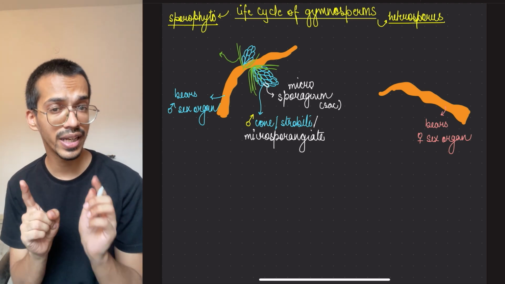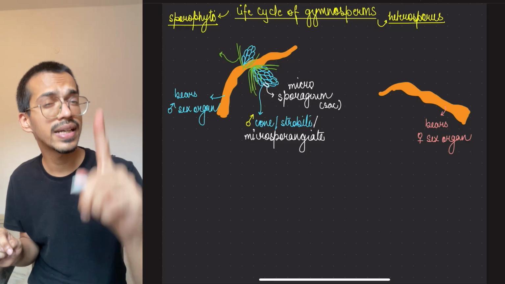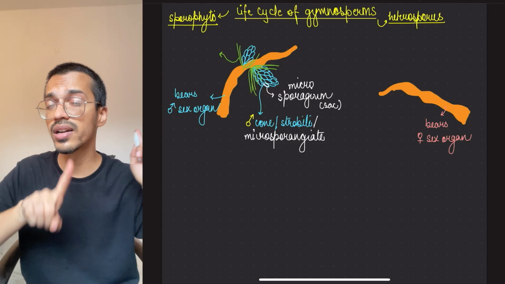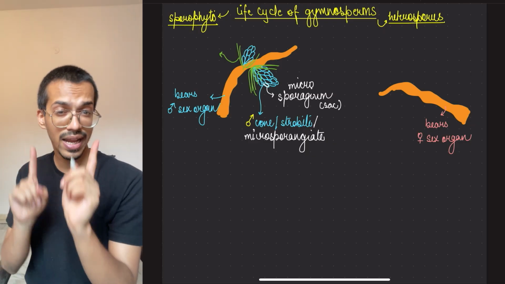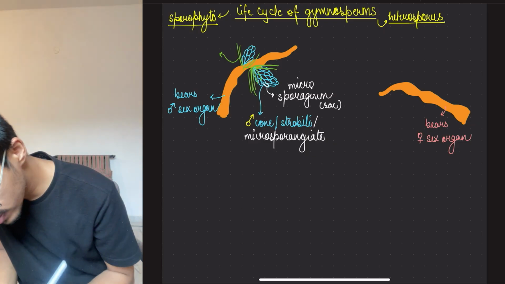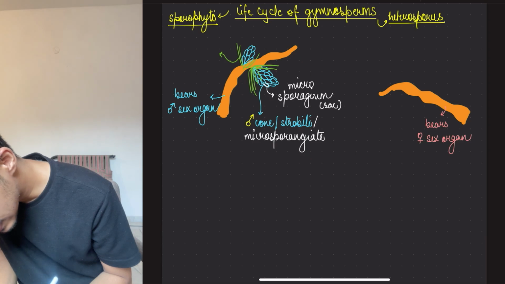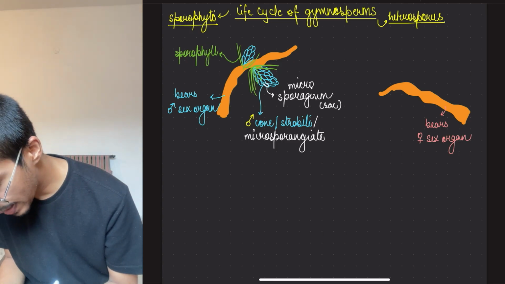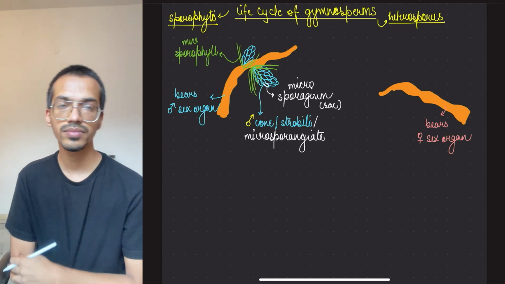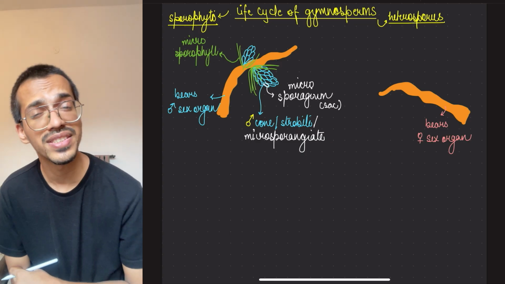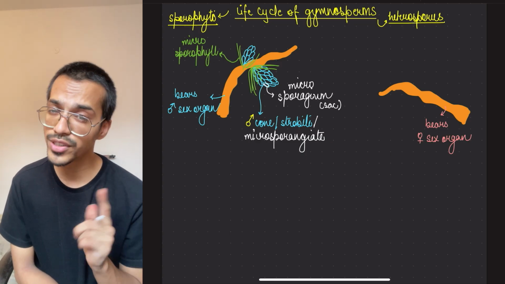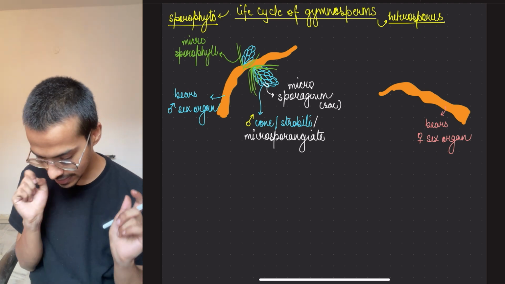By now it should be clear. If not, let me know in the comment section. I will make a short video so that you can see it all the time. If you want clarity, go back to the pteridophytes and find it out. Okay, so there is what? These are what? Sporophylls. Since these sporophylls are present for the male, we call them microsporophylls. Sporophylls are what? Special leaves. They are photosynthetic, but they are what? Covering the reproductive structure, the sporangium. Okay, so this thing is there.